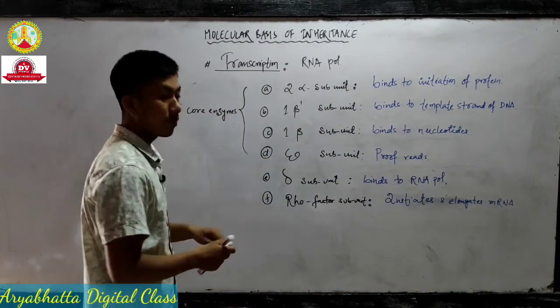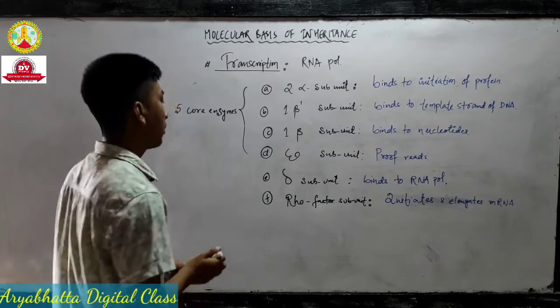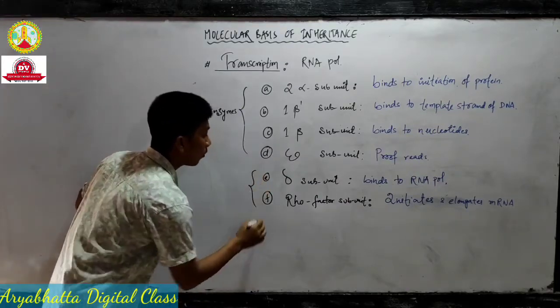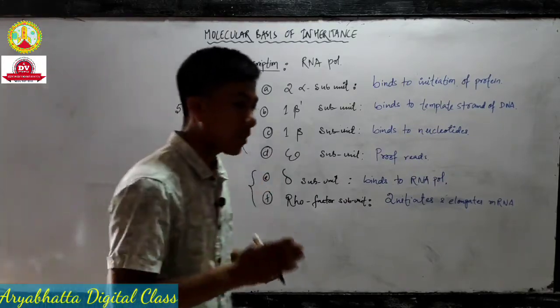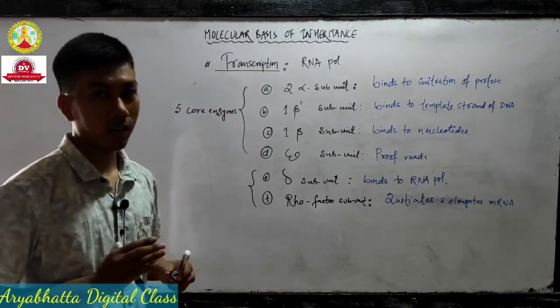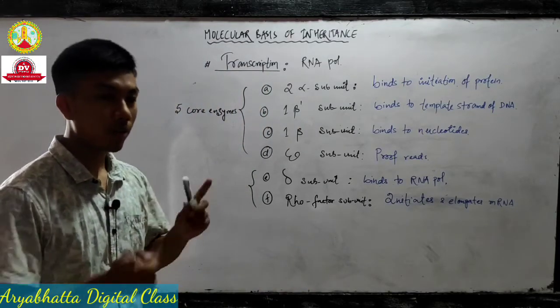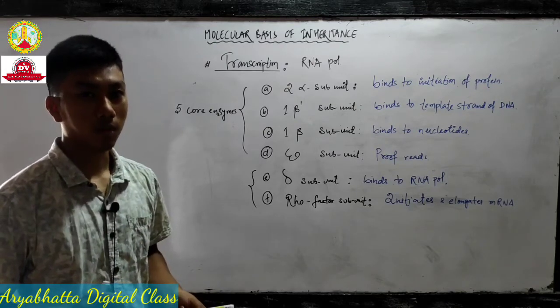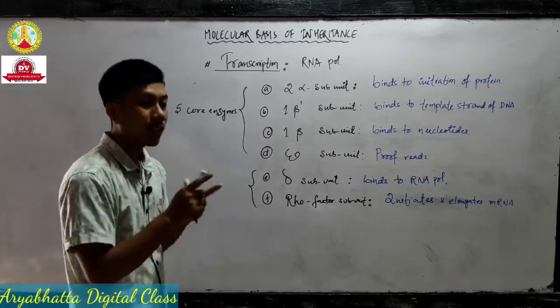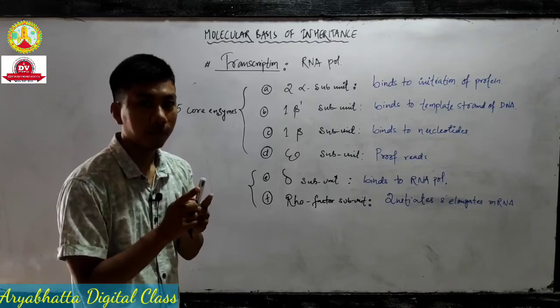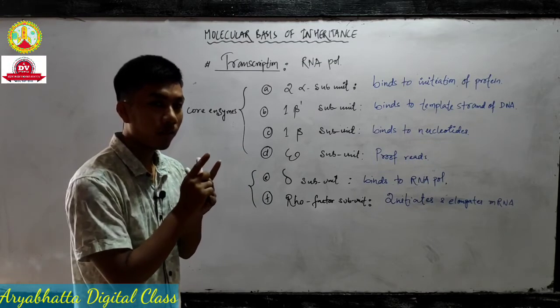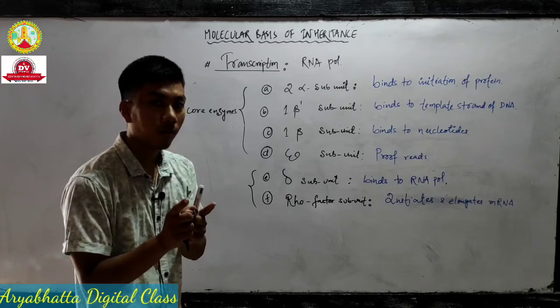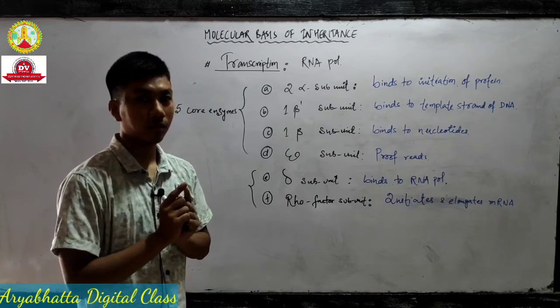Now, one important thing you need to remember: the sigma subunit and the rho factor are attached only when they are required. Once their work is done, they fall off. They do not attach all the time. They bind only when they are required.